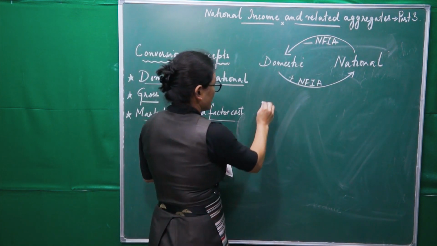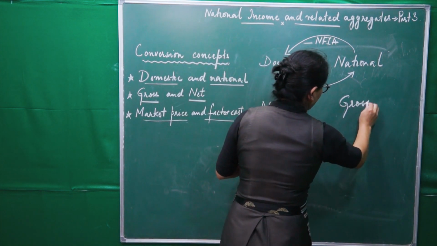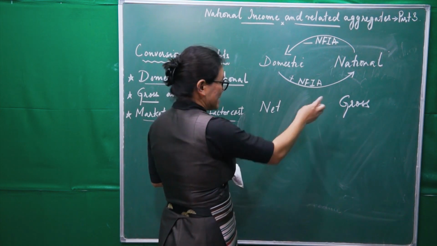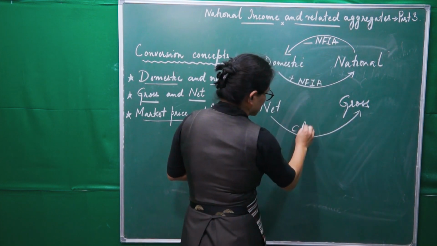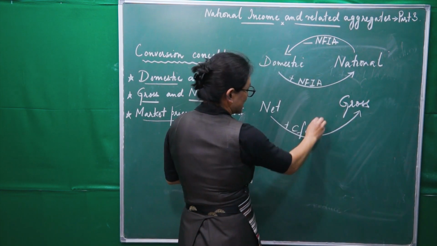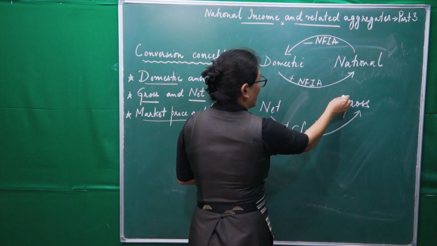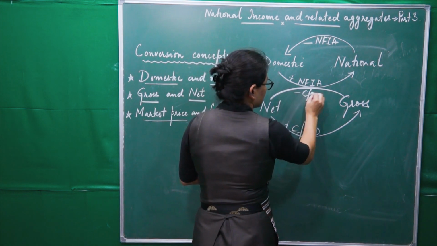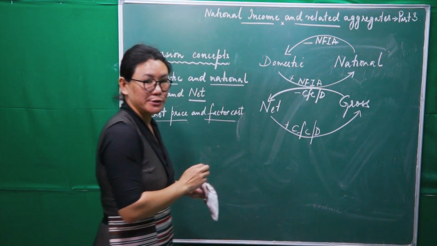Second one is net and gross. Now we have depreciation here, which makes the difference in these two. When we add CFC or depreciation to net, we get gross. And when we deduct CFC or depreciation from gross, we get net.